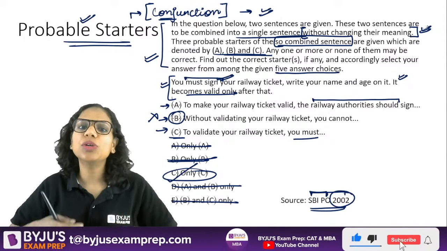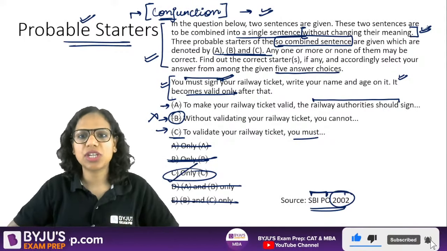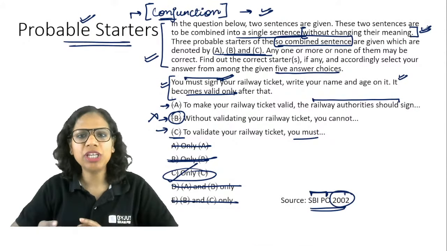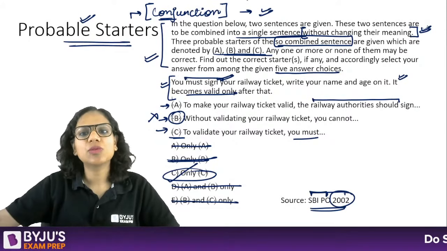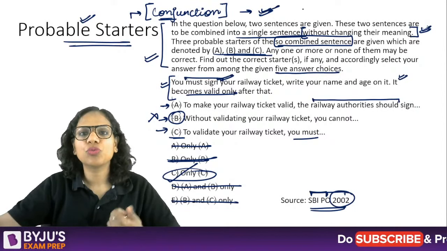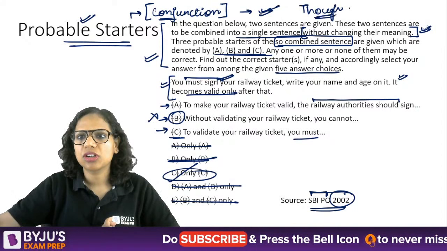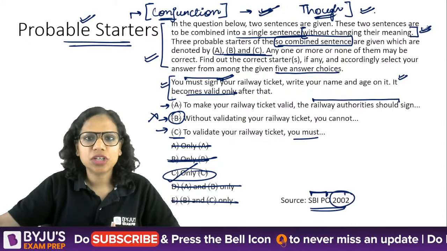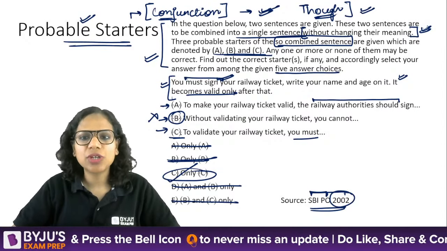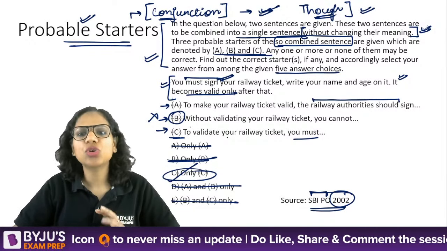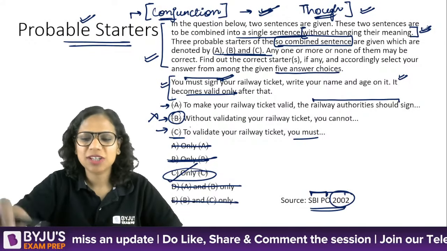So there's nothing new in these questions. You just have to join these two sentences. For that, multiple ways will be given to you. A lot of times these will be conjunctions, right? So we did one question where they were being joined through the use of though. Okay. So though is a conjunction. Right. Here, on the other hand, we have to validate your railway ticket. So here we don't have a conjunction as such.